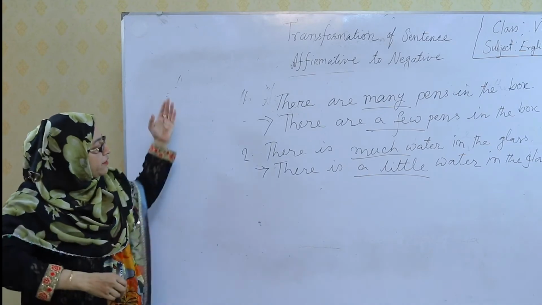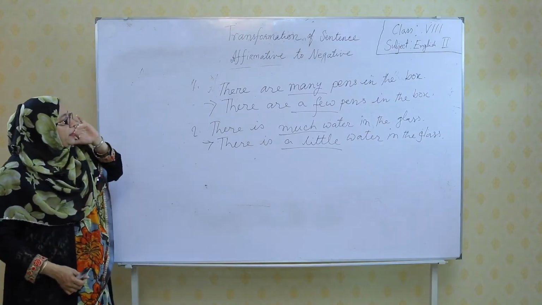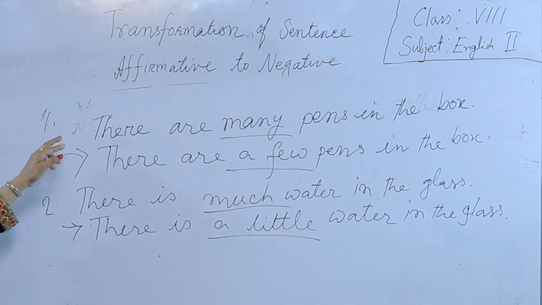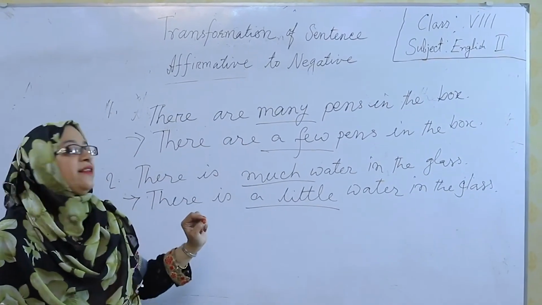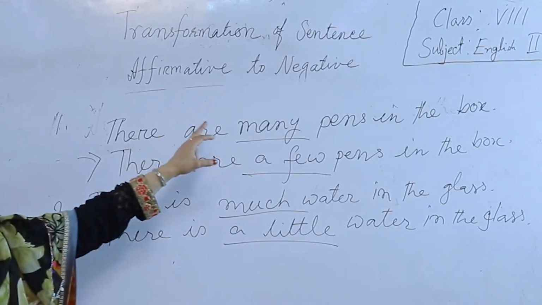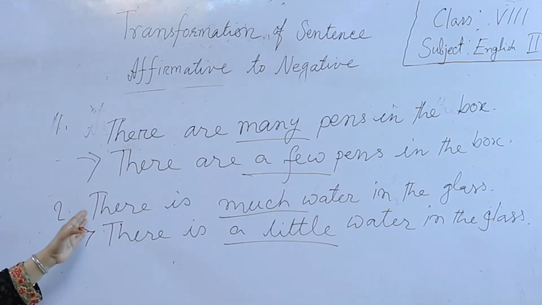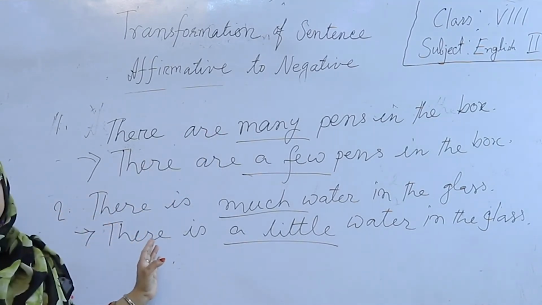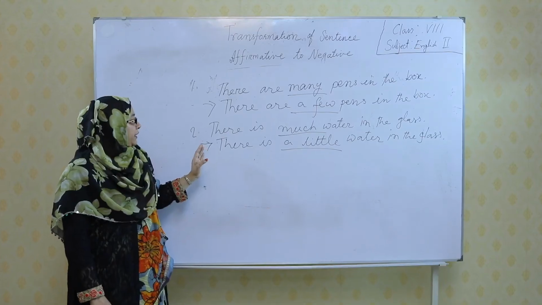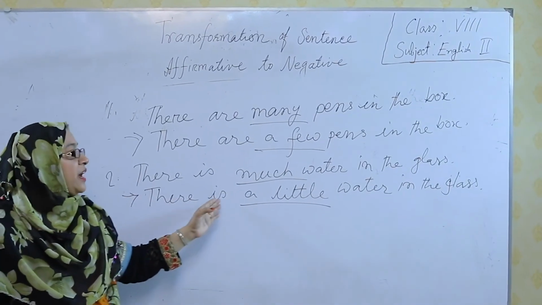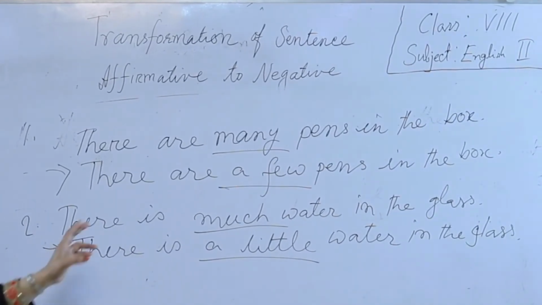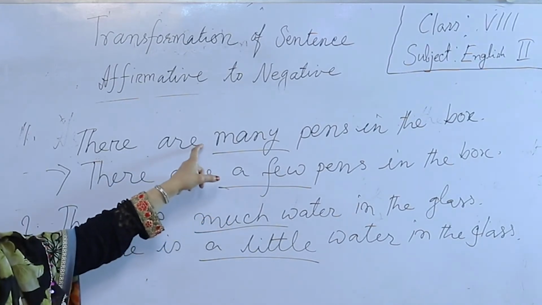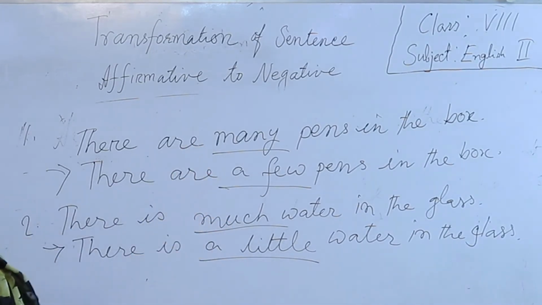There are some examples of affirmative and negative. The first one is there are many pens in the box. When we turn it into negative, we use there are a few pens in the box instead of many. And another one is there is much water in the glass. The negative form of this sentence is there is a little water in the glass. So, we see that we use a few instead of many and a little instead of much when we turn it into negative.